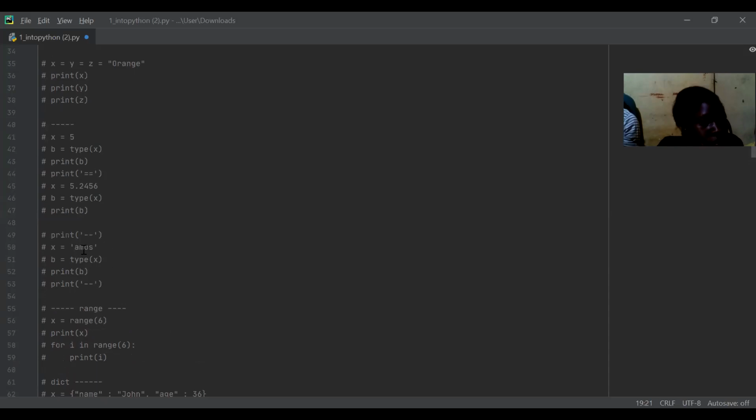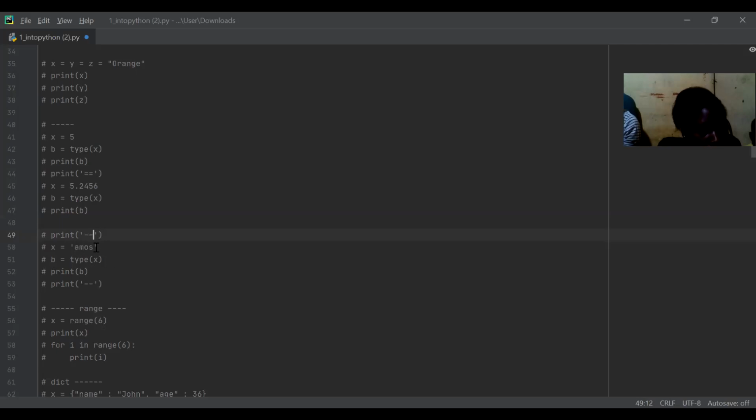Here we are speaking about strings. We have here print, a double hyphen. I will print a double hyphen, then x equal to Amos, and b is equal to the type of x.